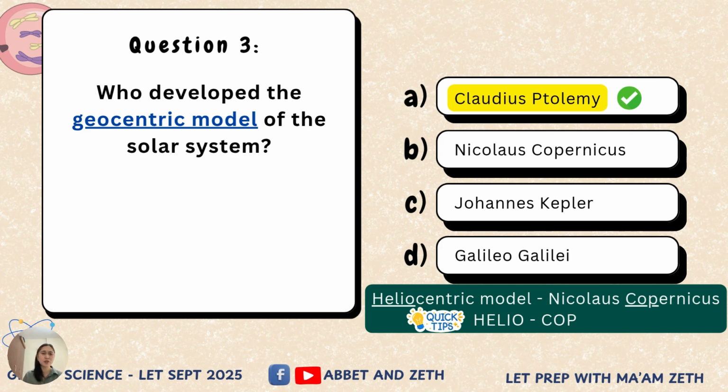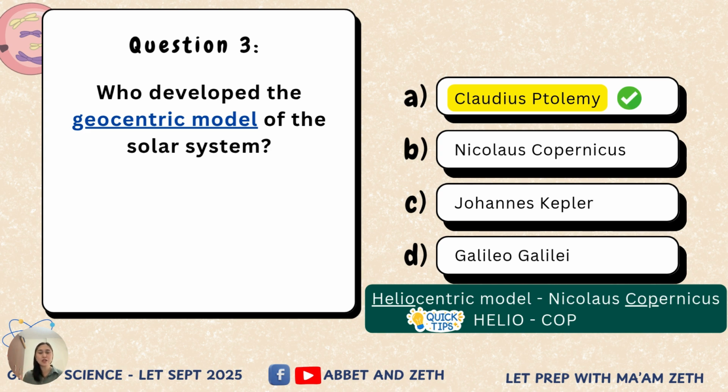However, this model was contradicted by Nicolaus Copernicus. He said no, it is not the Earth that is the center of the solar system. It is the sun. That's why he proposed the heliocentric model. Helio means sun, right? And centric refers to center. So Nicolaus Copernicus said the sun is the center of the solar system in which the earth and other celestial bodies revolve around it. So these are two models of the solar system, the geocentric model by Ptolemy and the heliocentric model by Copernicus.